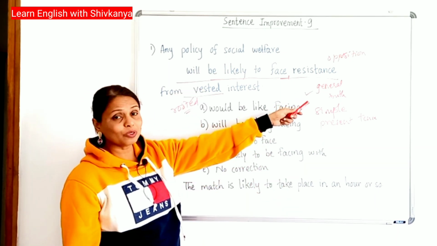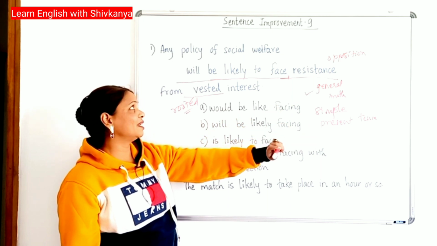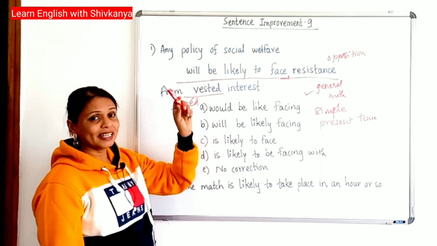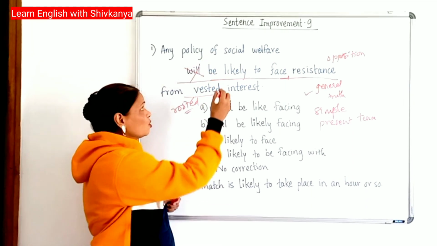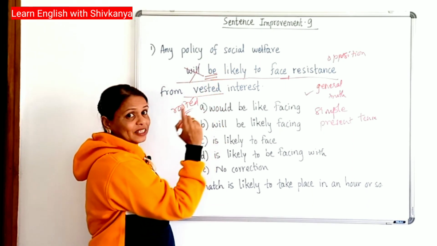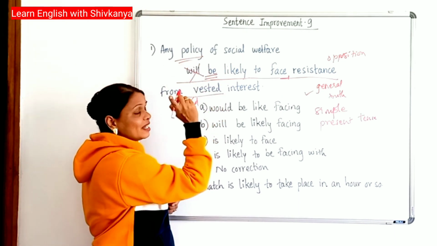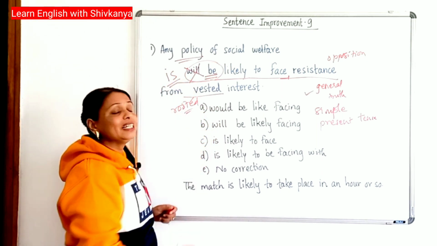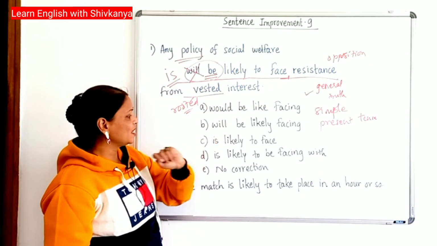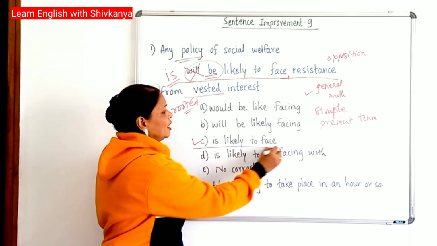It is a general truth, so we are going to use the simple present tense. "Will be" indicates the future tense. We don't require it. What is the present tense of this "be"? The present tense, singular, policy, one is there, singular, so we need "is". Instead of "will be", we need "is". Is likely to face resistance. C is the correct option.